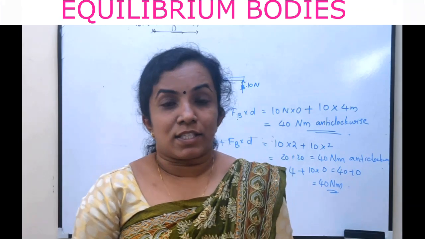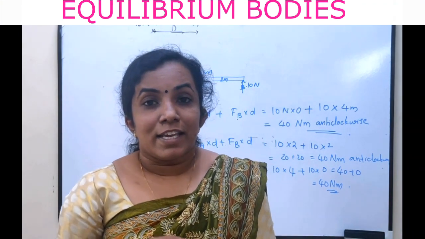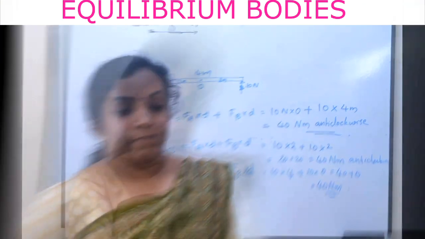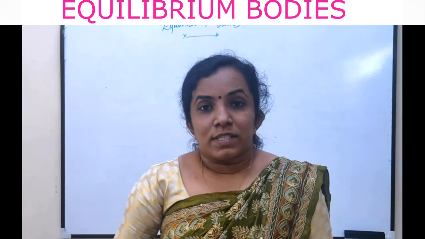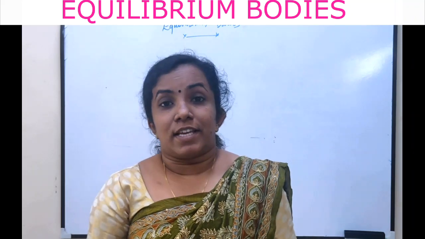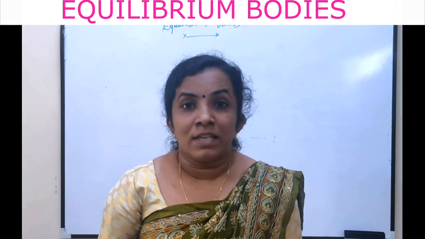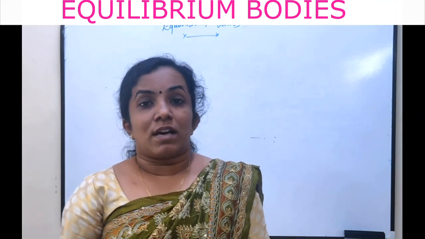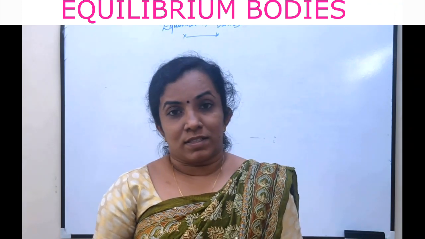Let's move to the next topic, that is equilibrium bodies. When a number of forces acting on a body produces no change in state of rest or state of motion, that type of bodies are called equilibrium bodies.